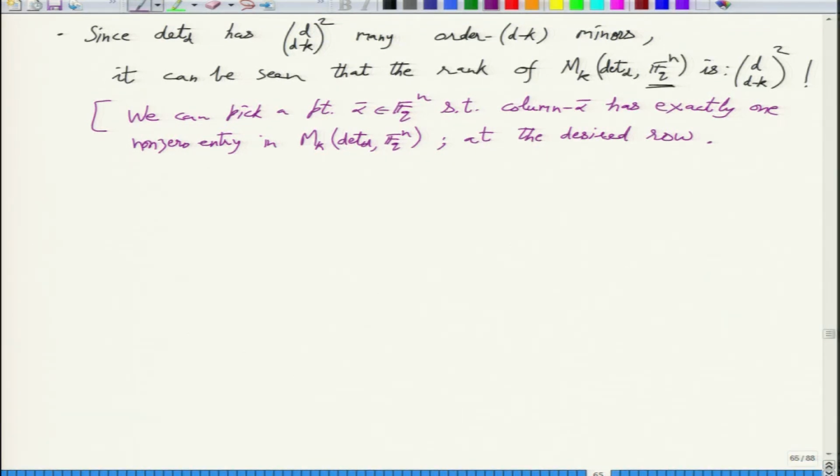So you pick your favorite row, and for this minor you can choose a column alpha bar.